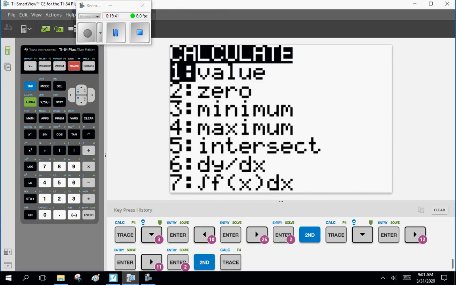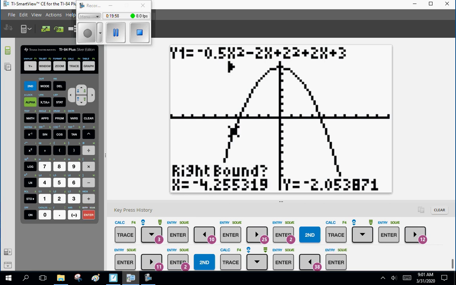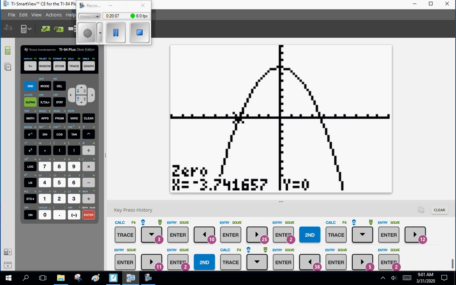Second, calculate, number 2, zero. I have to be to the left of it. Keep going, to the left. Now, what they're doing here is your y value has to change from positive to negative or negative to positive. Now I'm to the right of it.